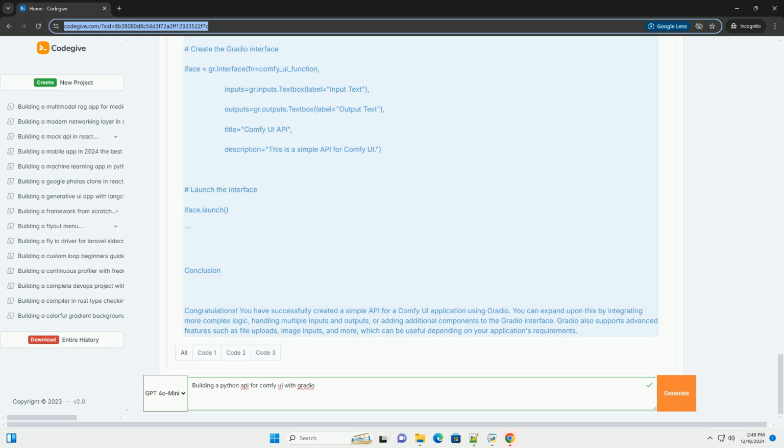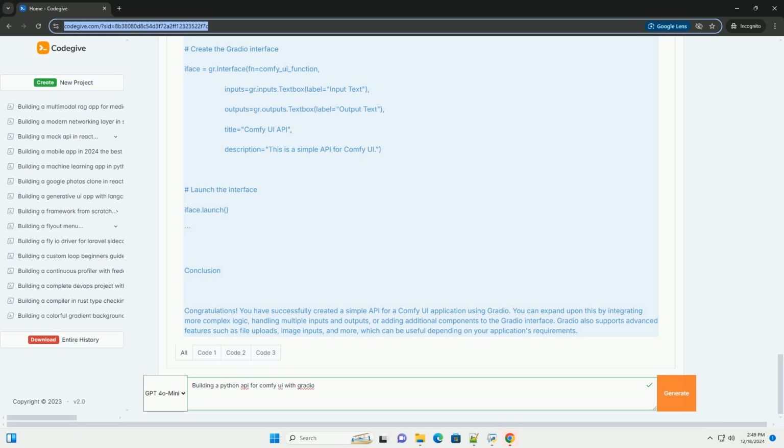Step 5, testing the API. Once your Gradio interface is up and running, you can enter text into the input box and click the submit button. The processed output will be displayed in the output box.